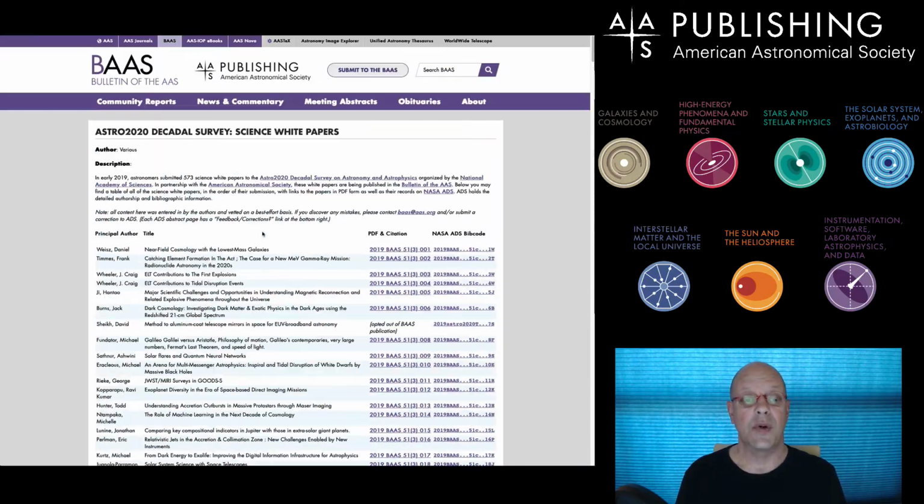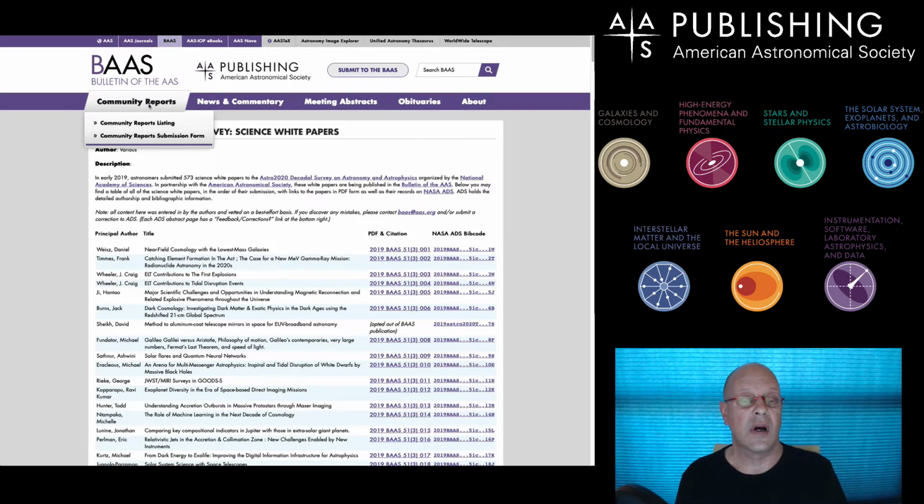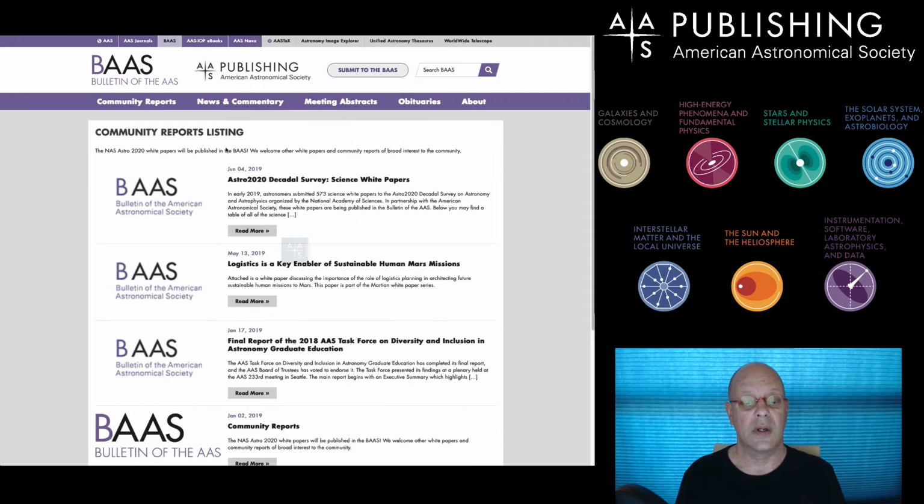So things like white papers. If you're having a meeting or a generally wide community event and you have some white papers that you would like to see distributed amongst the wider community, please consider contacting us or submitting a community report submission form and go ahead and submit those white papers. Let's see, what else do we got in the community reports?